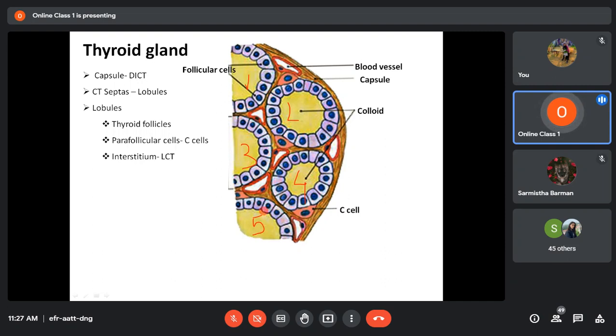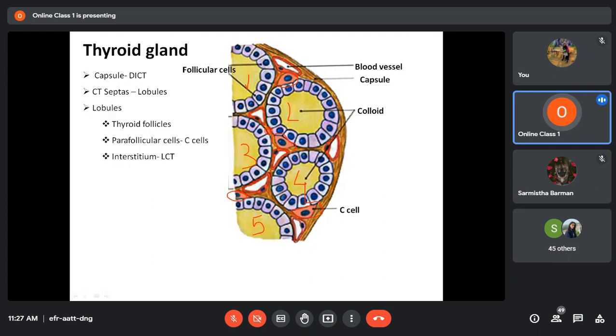Now, adjacent to the follicle, this type of cells you see here are called parafollicular cells. You can find one, two, three, almost four parafollicular cells. Then there is the interstitium. Interstitium means the connective tissue that is between the follicles, the interstitial connective tissue. So these areas are all interstitium.